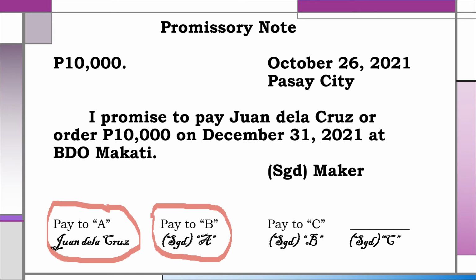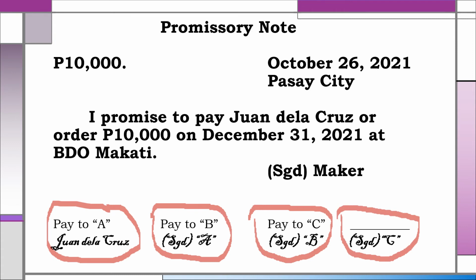B now is the endorsee, the person entitled to the payment, and it is signed by A, now the endorser. So he says, pay to B, signed A. But B, in turn, endorses the instrument to C. He says, pay to C, the new payee, endorsee, and signs below the endorsement, signed B. But C, the new endorsee, now the endorser, merely affixes his signature at the bottom of the instrument without naming his endorsee. This is a blank endorsement.